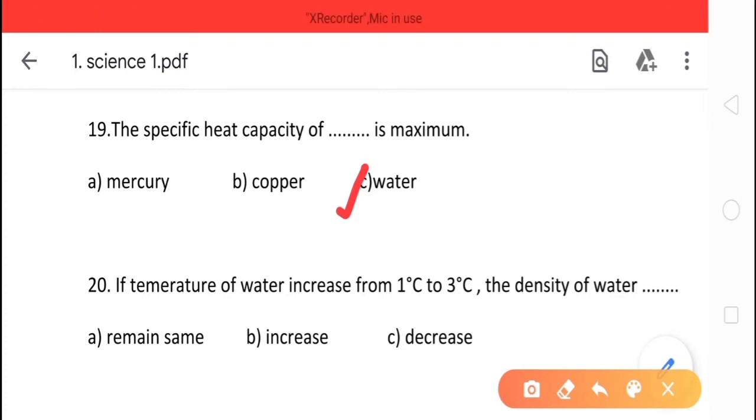If the temperature increases from 1 degree Celsius to 3 degree Celsius, then the density of water dash. Option A, remains same, B option, increase, C option, decrease. So what is the correct option? The correct option is option B, increase.